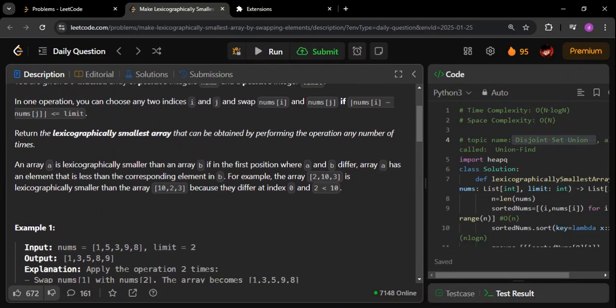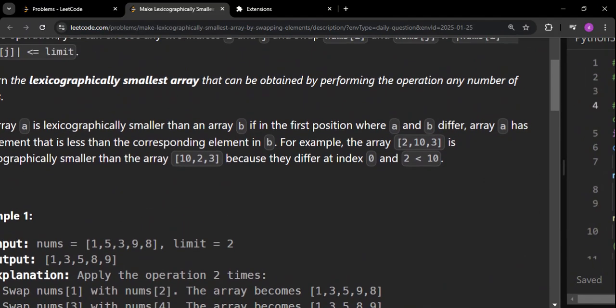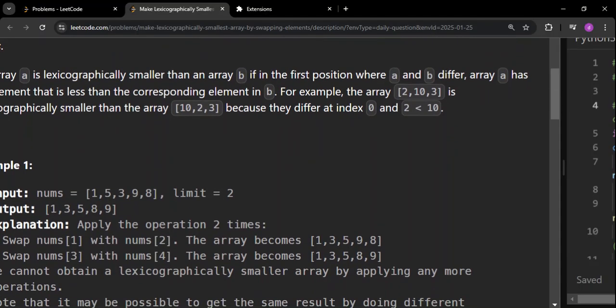Now coming to the question, what is happening? See this part. What you can do is interchange. For example, say I want to interchange 1 and 3. This can be interchanged if the difference between the two is less than or equal to the limit.